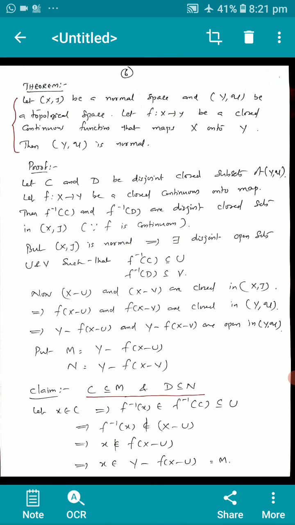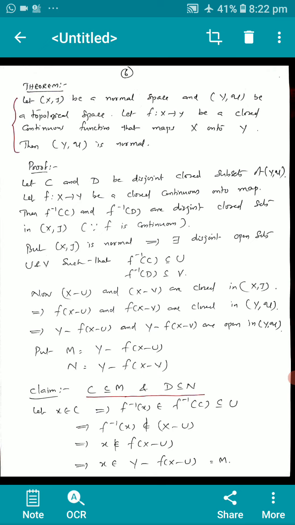Let C and D be disjoint closed subsets of Y. Let f from X to Y be a closed continuous onto map. Then f inverse C and f inverse D are disjoint closed sets in X because f is continuous. But we know that X is normal. Therefore, by definition, there exist disjoint open sets U and V such that f inverse C is a subset of or equal to U and f inverse D is a subset of or equal to V.